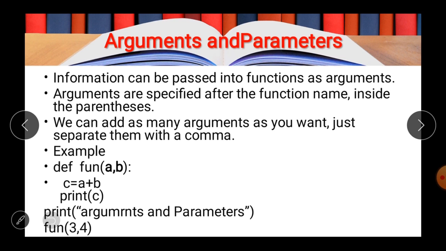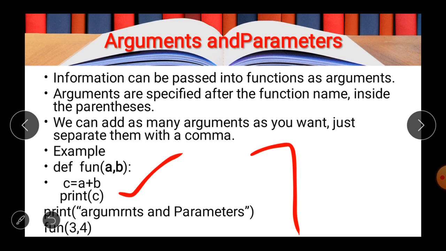So before starting the discussion on the difference between the argument and the parameters, just look at the example that is written here. You can see that there is an example. I am going to explain each and every line. So starting with the first line, that is def. Def is the keyword used to define a function, whereas fun is the name of the function. And you can see there is a new thing.